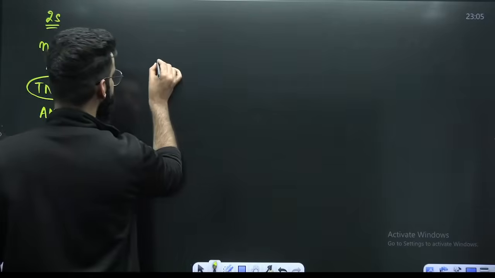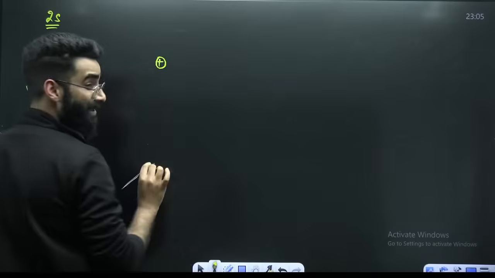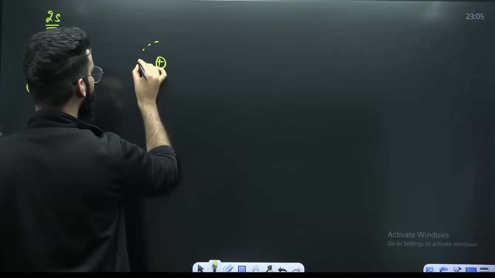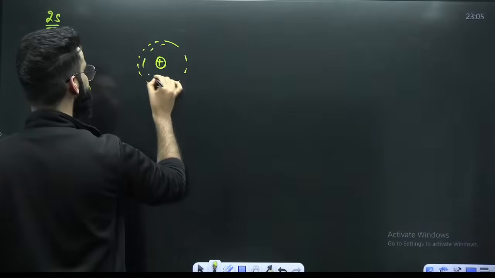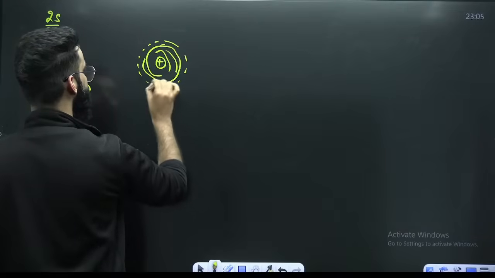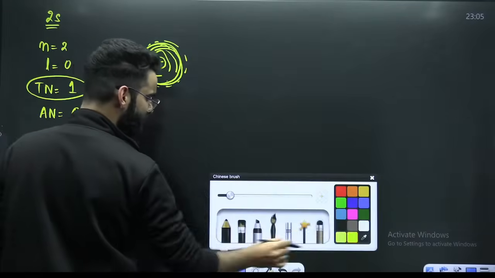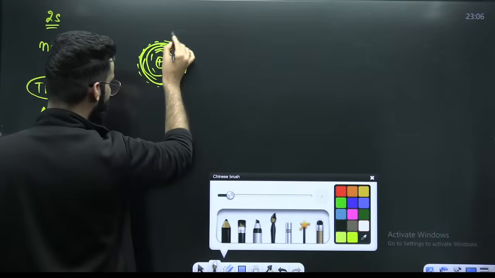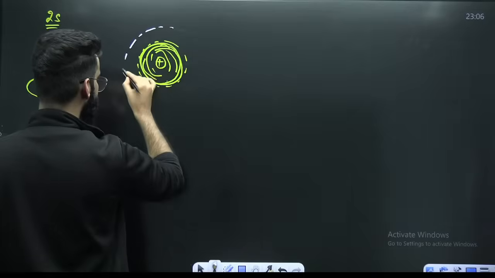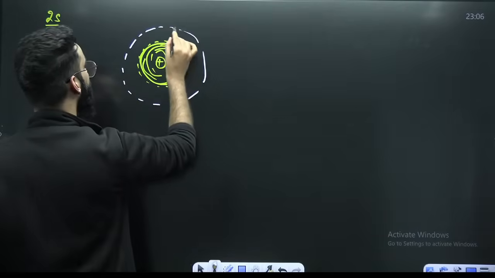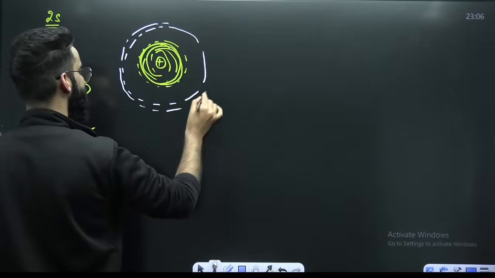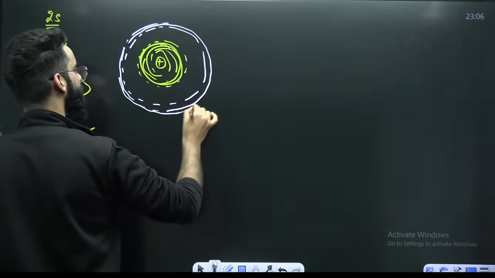For example, see how you are going to remember this. This is the nucleus, and this is your 1s. After your 1s, there will be a spherical region wherein electron density will be 0. And after that region, electron density will again start. This is how you are going to remember it.